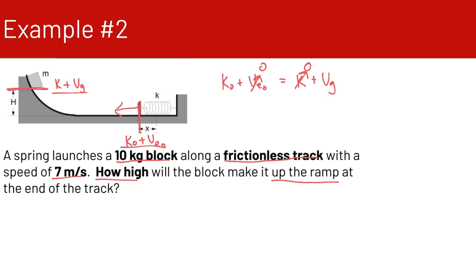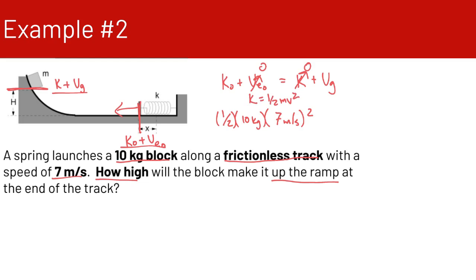Initial kinetic energy is 1/2 times our mass, which is 10 kilograms, times our initial velocity, 7 meters per second, squared. Remember that kinetic energy is 1/2 mv squared.